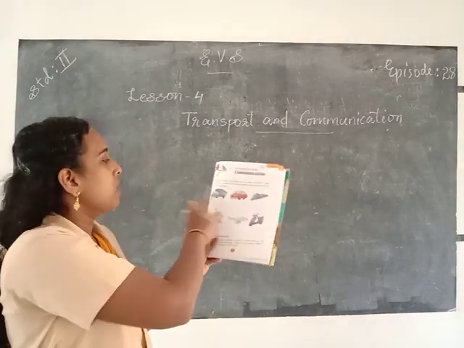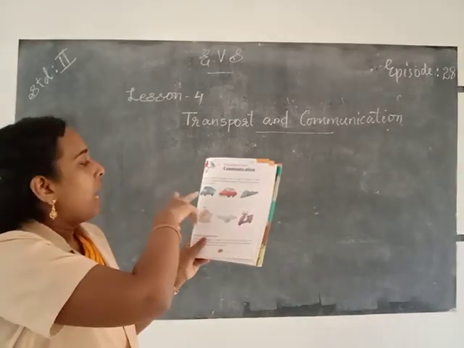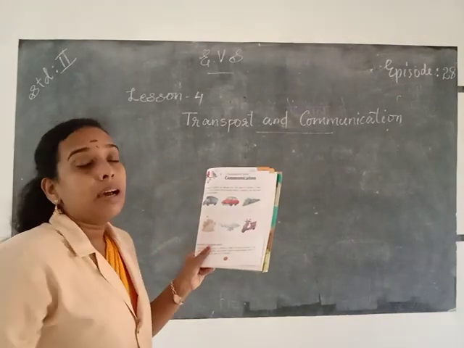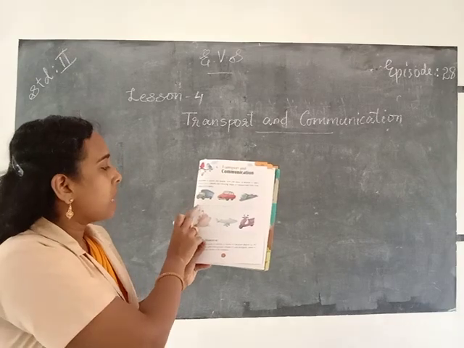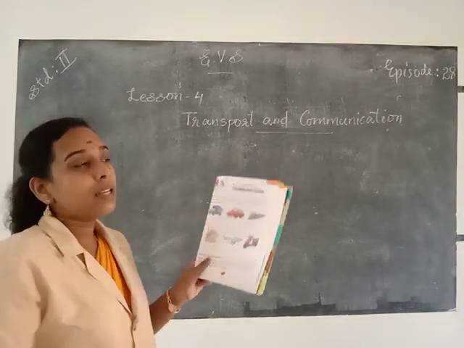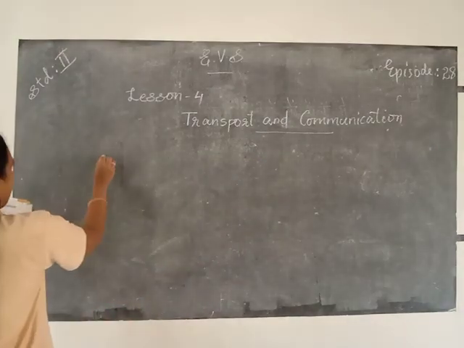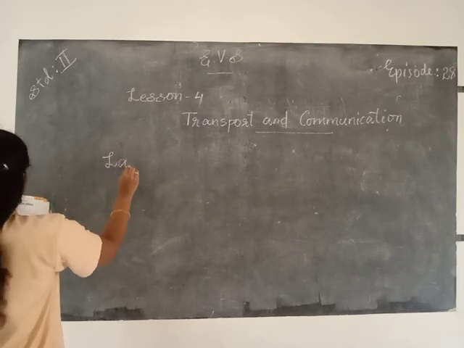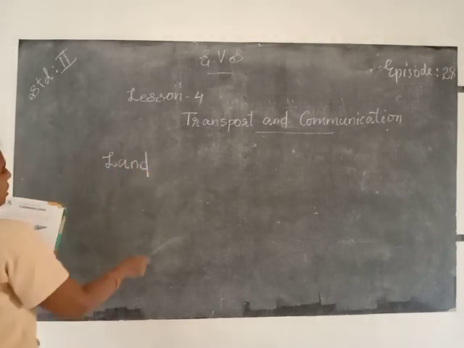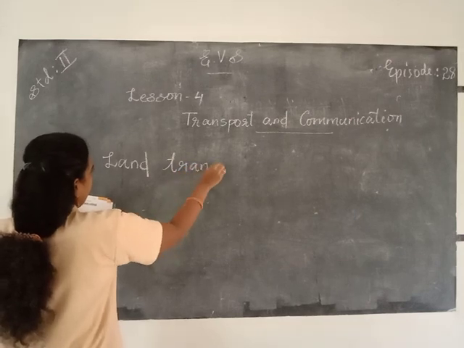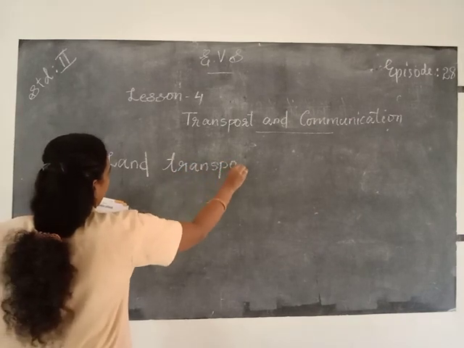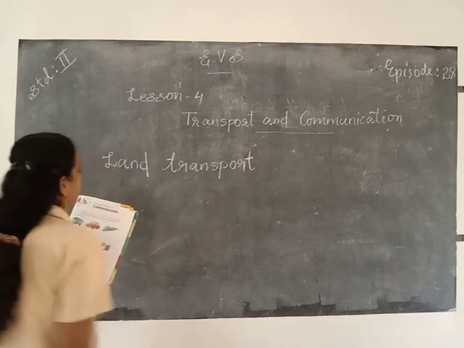And the first one, it's a truck and it's a land transport. So you write here land transport. L-A-N-D, land transport. T-R-A-N-S-P-O-R-T, land transport.